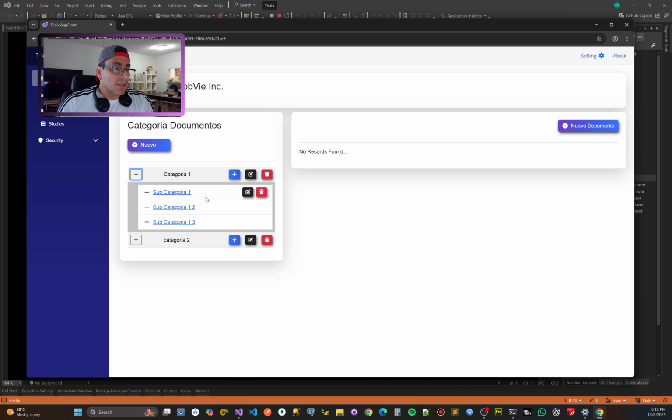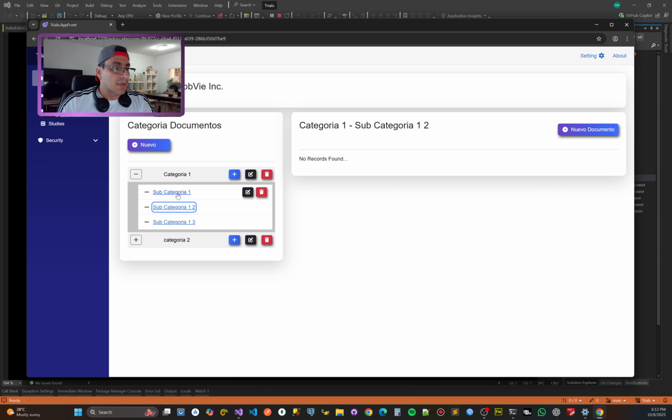I don't want the buttons to be there all the time because I think it looks visually ugly. When you select, look at the right panel: nothing appears over here. But when I select one of the subcategories, it shows everything over here.